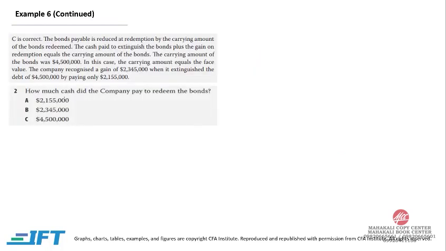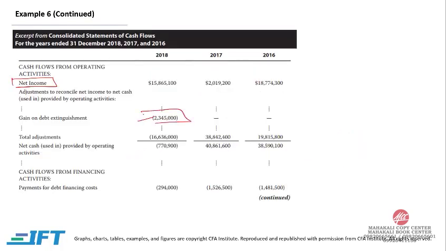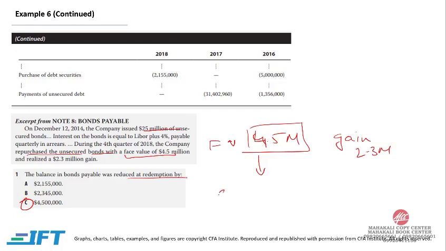And how much cash did the company pay to redeem the bonds? Now this 2.3 million is actually 2.345 million. So we had a gain, plus the amount of cash we paid will equal the face value. The gain was 2.345 and the face value is 4.5. So the cash that we paid would have been 4.5 minus 2.345, that is